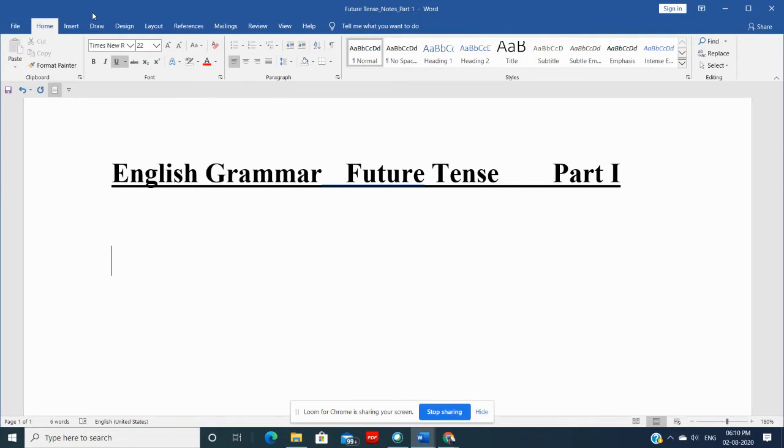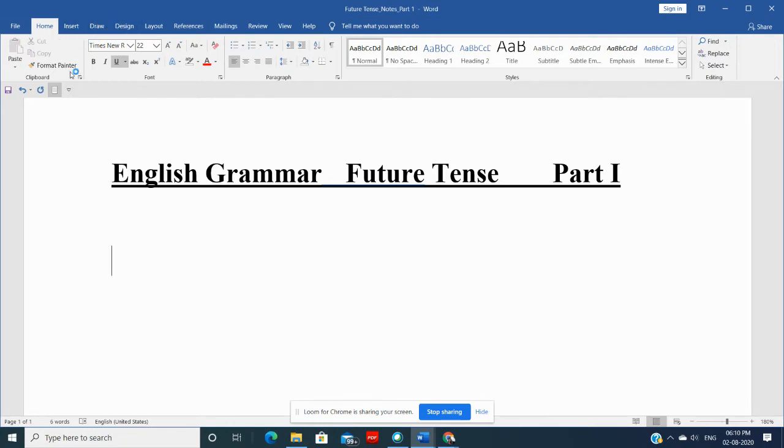So when we talk about before, it is past tense, that is past time. When we talk about now, it is present time, that is present tense. And when we talk about later time, means later than now, then that is your future time. All right? And in today's session, that is what we are going to see. So we are going to talk about future tense. All right? So let's begin.